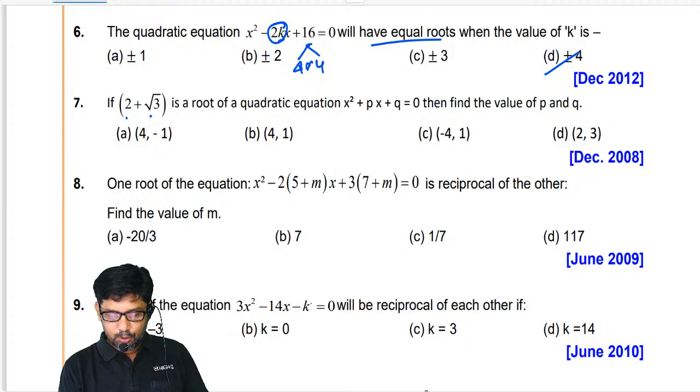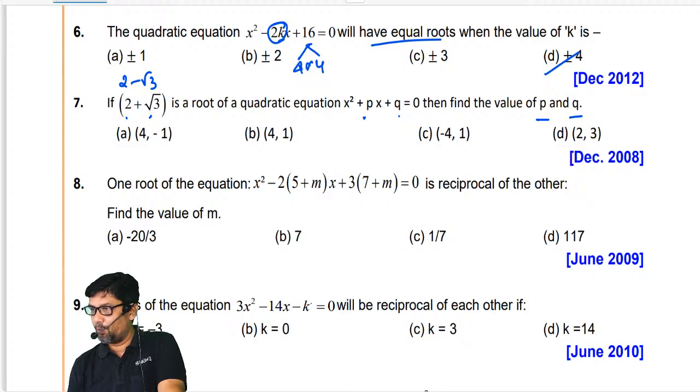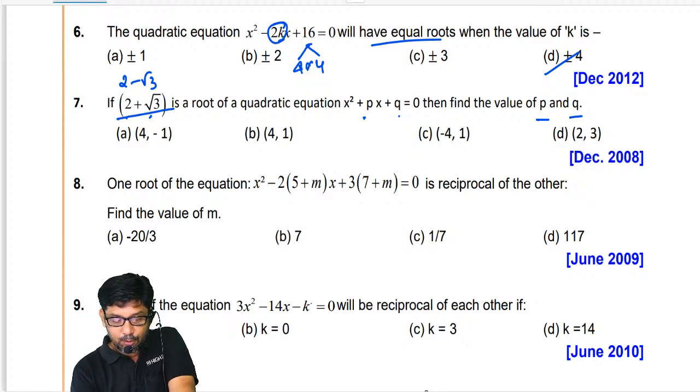If 2 plus root 3 is a root, as usual, what will come, my dear? 2 minus root 3 is another root. They ask you to find out p and q. Now we have to form a quadratic equation. Can you tell me what is sum of roots? 4. What is product of roots?